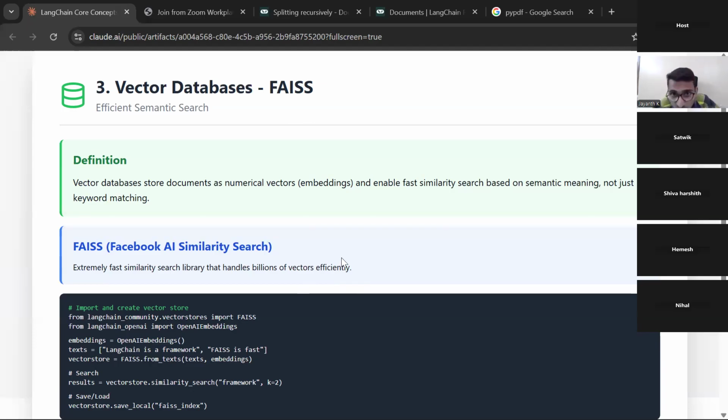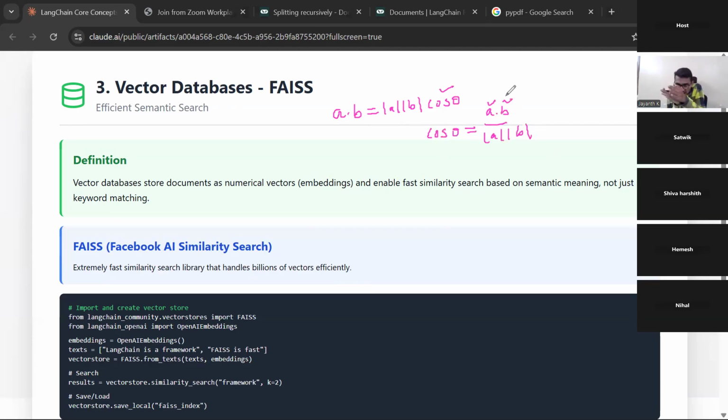Because of what the dot product contains, let me write that. Let me take the pen. Let's say you have two vectors A and B. What is A dot B? Modulus of A, modulus of B into cos theta, right? Cos theta is nothing but cosine similarity. Cos theta, which is A dot B divided by modulus of A into modulus of B, measures the angle between your two vectors.